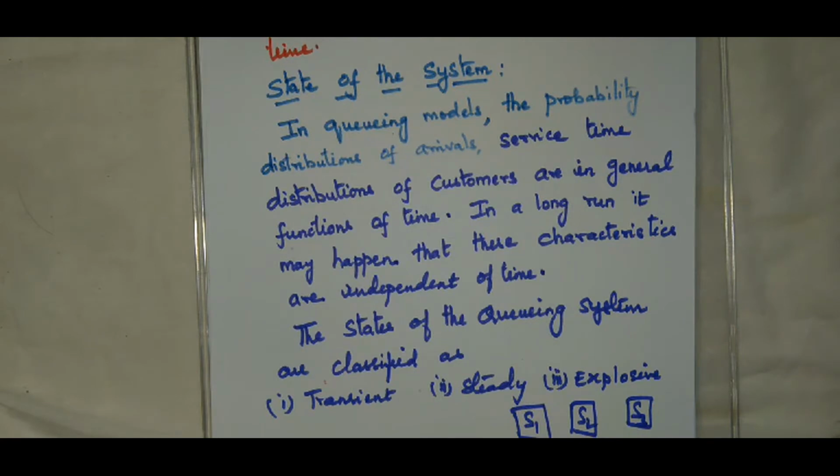Now what happens initially is, as time varies, there is a change in the temperature. But once the temperature has reached 100 C, even though the time varies, there won't be any change in the temperature. That is, the temperature remains fixed. Even though the time increases, there is no increase in the temperature. That is, it has become independent of time. So that is the meaning of the state of the system.